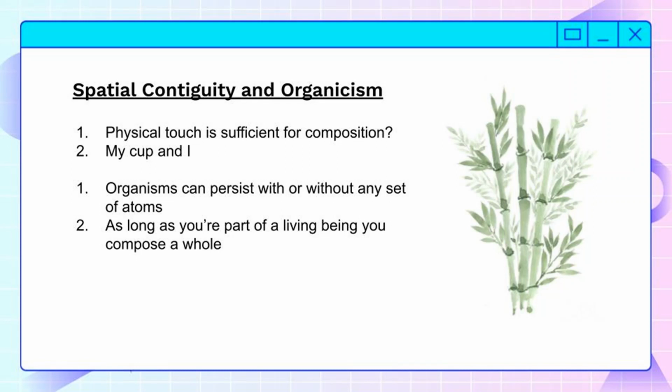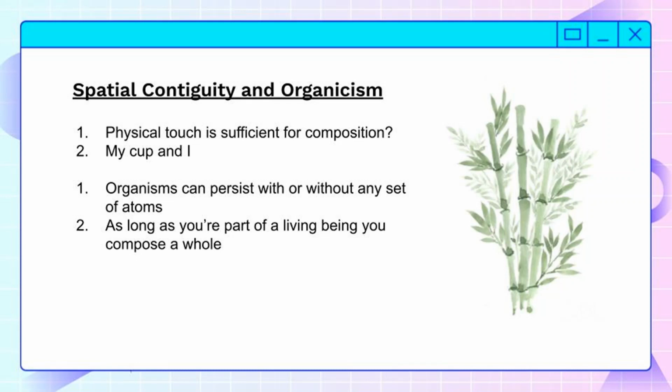Next, we have organicism. This is the position of Peter van Inwagen. He thinks that for any 2 objects to compose a whole, they have to be part of an organism. His reason for thinking this is that organisms can persist with or without any specific set of simples.